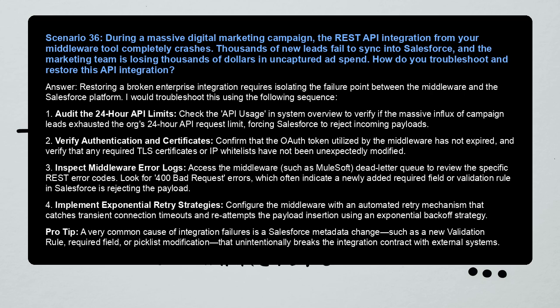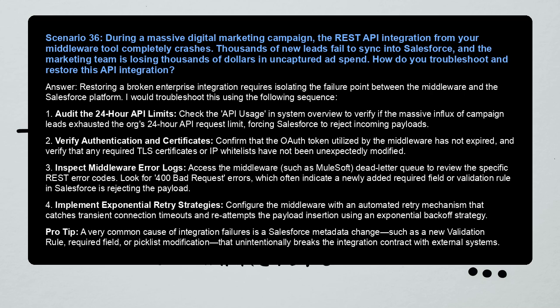1. Audit the 24-hour API limits. Check the API usage in System Overview to verify if the massive influx of campaign leads exhausted the org's 24-hour API request limit, forcing Salesforce to reject incoming payloads. 2. Verify authentication and certificates. Confirm that the OAuth token utilized by the middleware has not expired, and verify that any required TLS certificates or IP whitelists have not been unexpectedly modified.